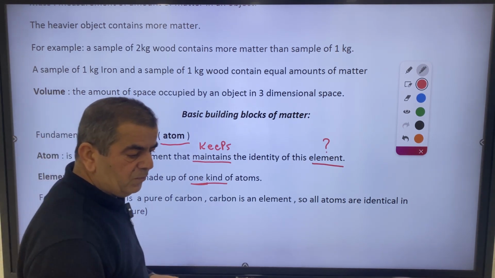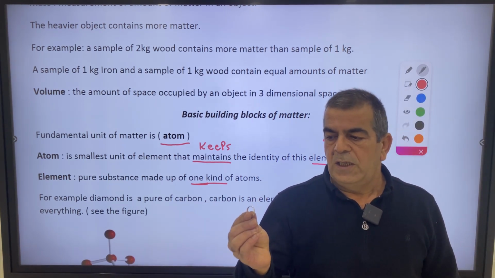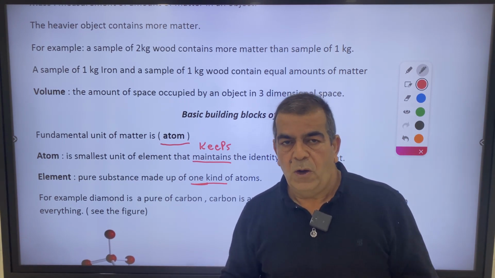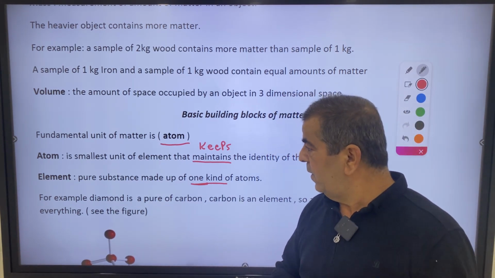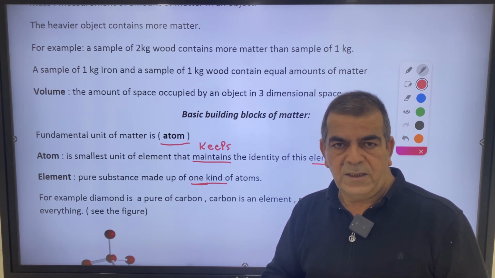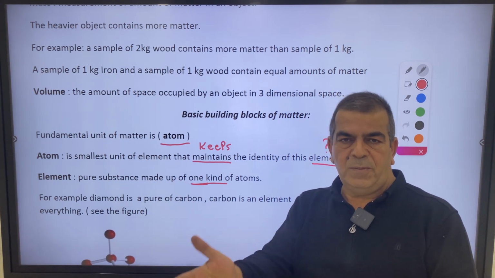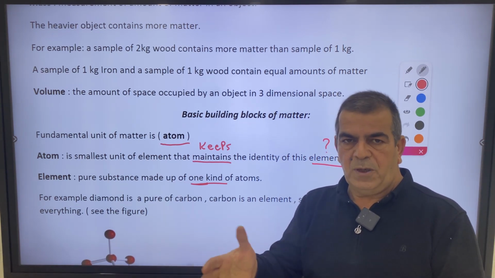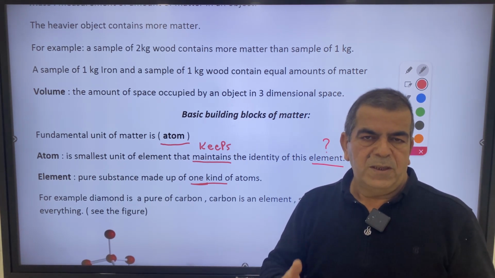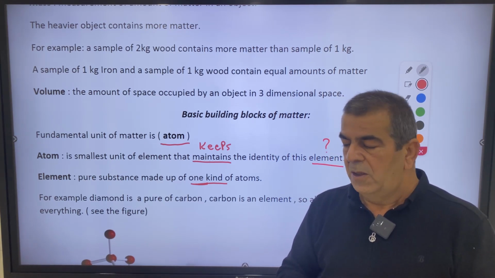So for example, we have this wedding ring. It's supposed to be pure silver. So all atoms in this ring are atoms of silver, which means they are identical in everything, identical in physical properties, such as color, density, melting point, and boiling point, and also in chemical properties, such as reactivity.